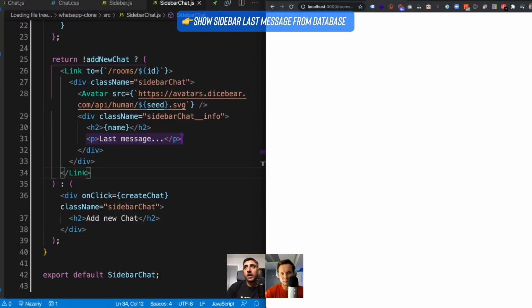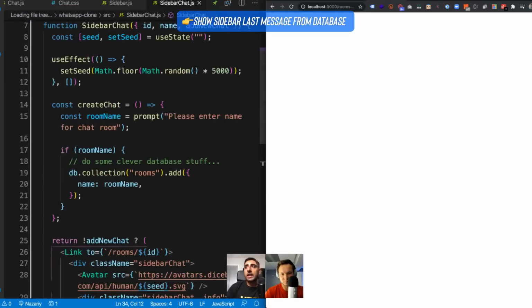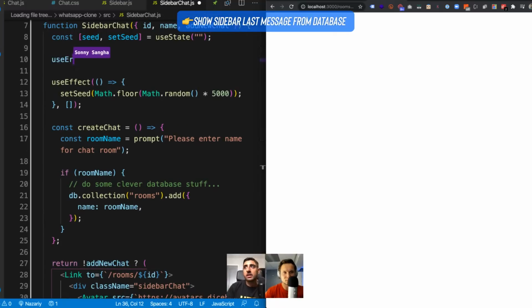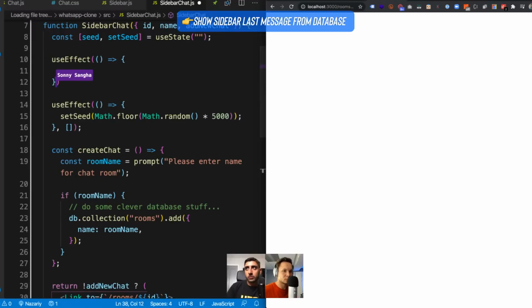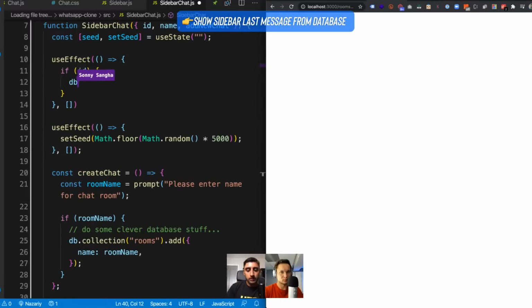I'm going to use a useEffect. We get the ID when we pass that as a prop. So I'm going to say, if you pass me in an ID, just protecting, we're going to say db.collection. Go into the rooms, go into the doc with the ID, so that's the room ID, and then go into the collection of messages.